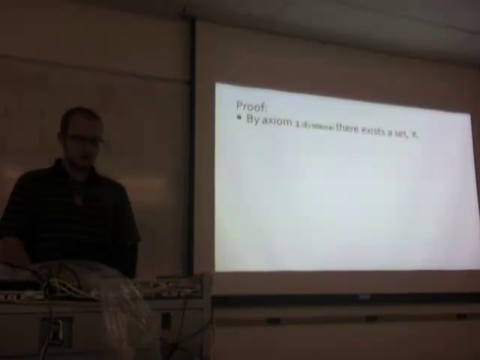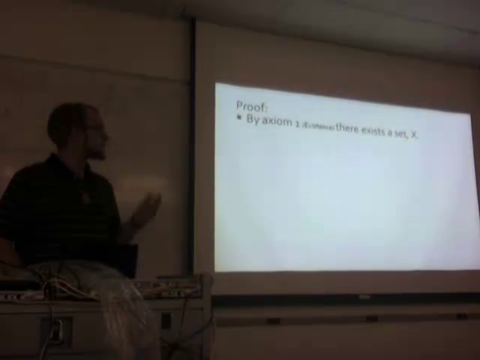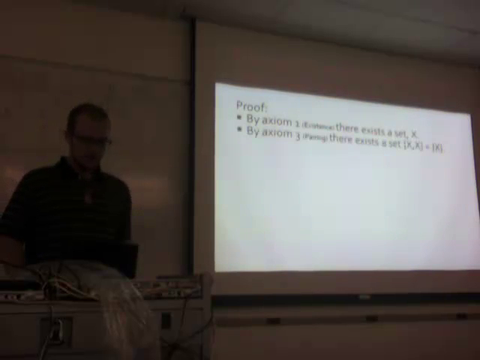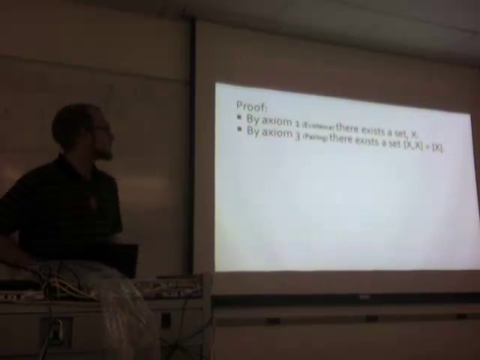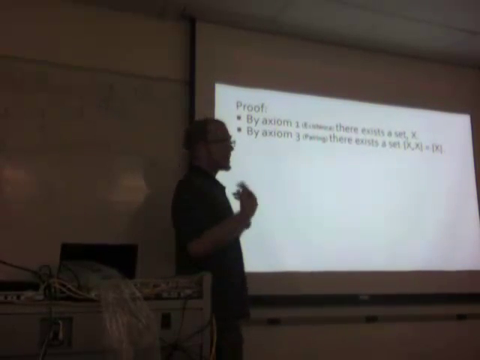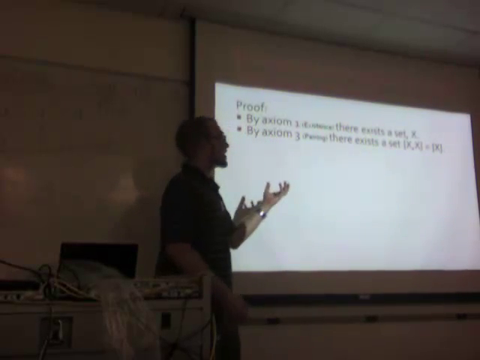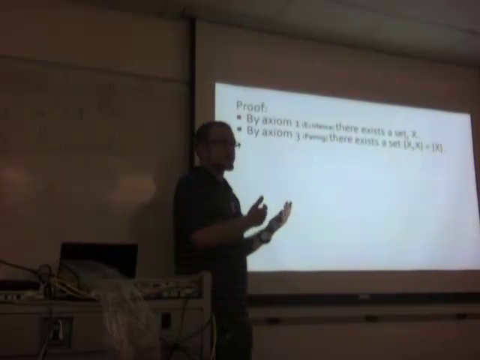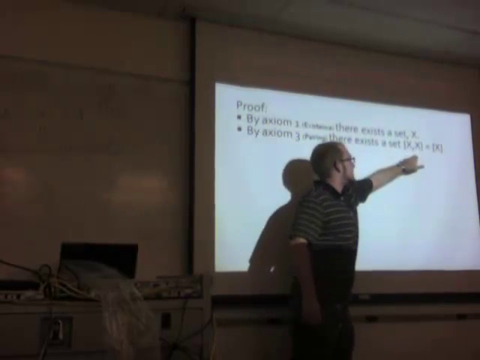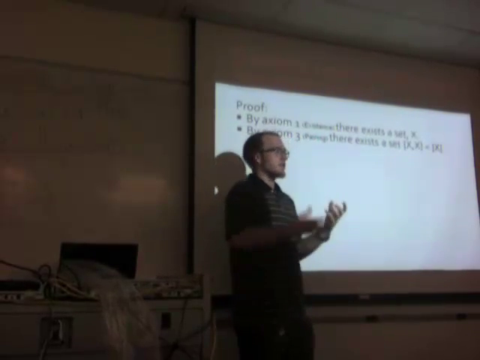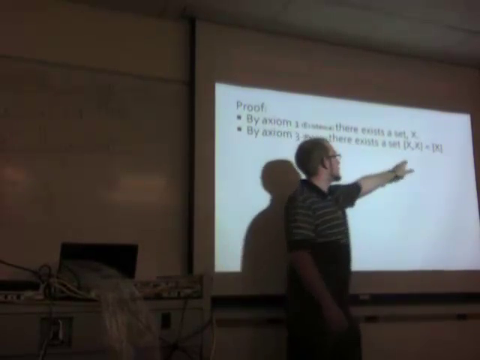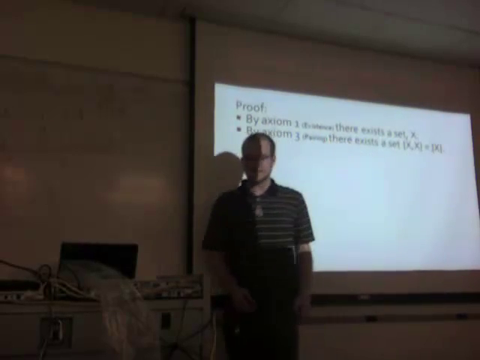Now I have another theorem. I'm going to construct a set, and I'm going to call this the successor of a set. Now, by axiom 1, there exists a set X. By pairing, there's going to exist a set, so I need two sets. So I consider X and X again. There's going to be a set that contains these two sets, which is the set of X and X. But we don't think of a set having copies of its elements. So we think of this as just the set containing X by itself.